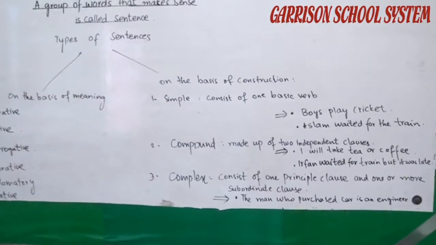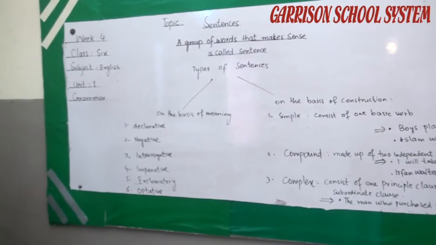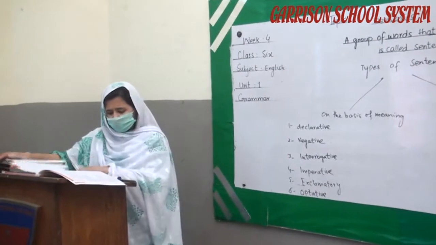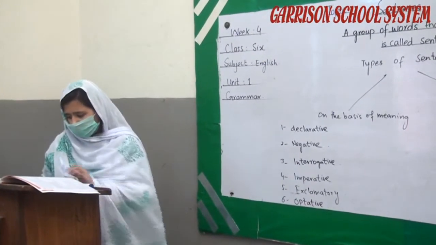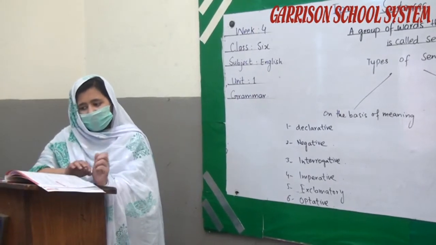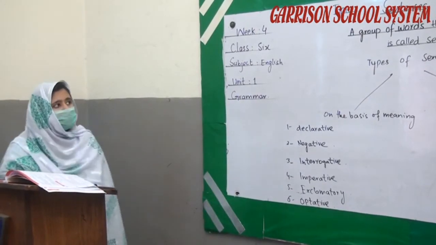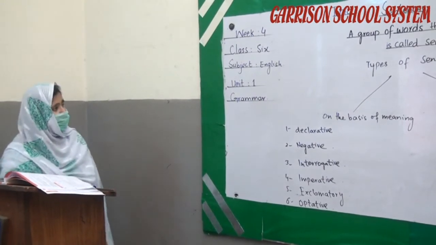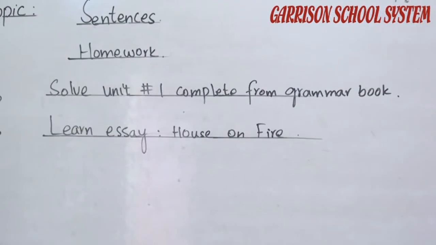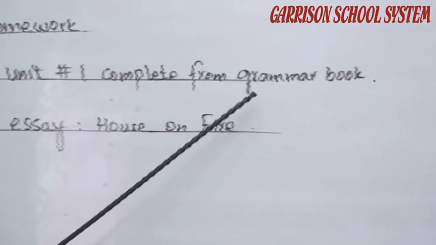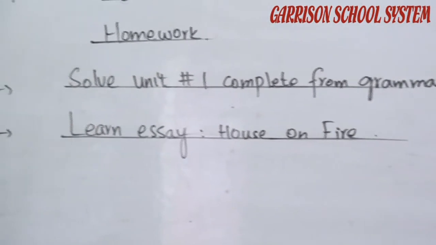What you have to do is to solve the exercises given in your book, unit number 1 on page numbers 5, 6, 7 and 8. You have to solve the complete unit number 1 of the grammar book. This is your homework. You have to solve unit number 1 completely from your grammar book. The topic is sentences.